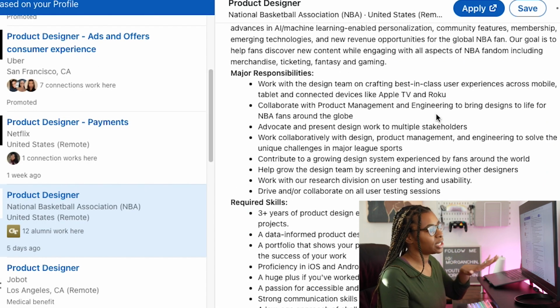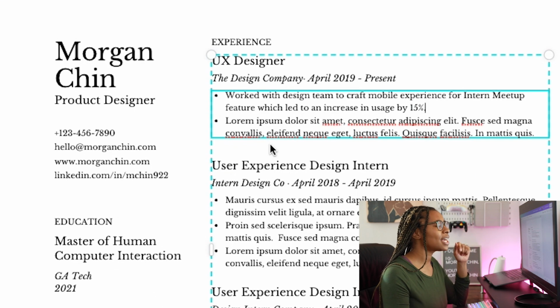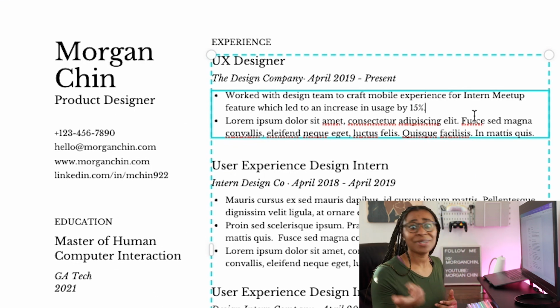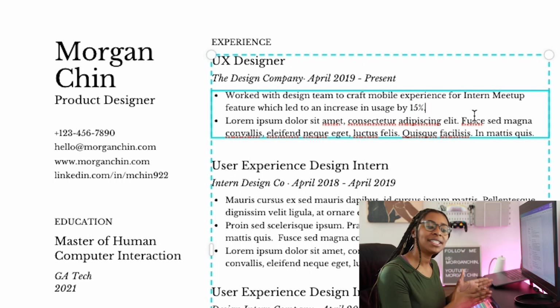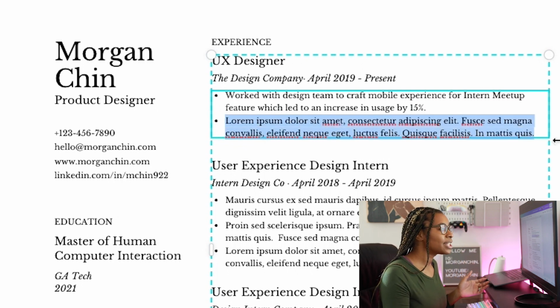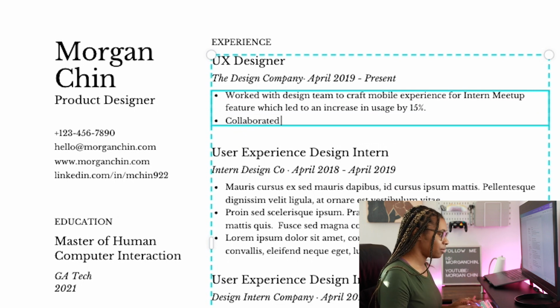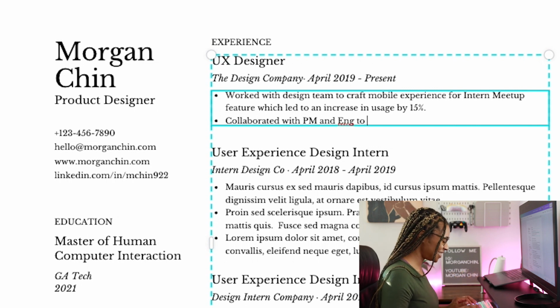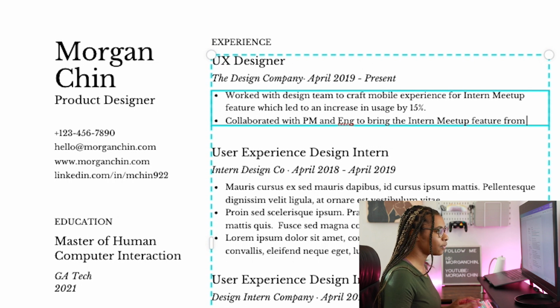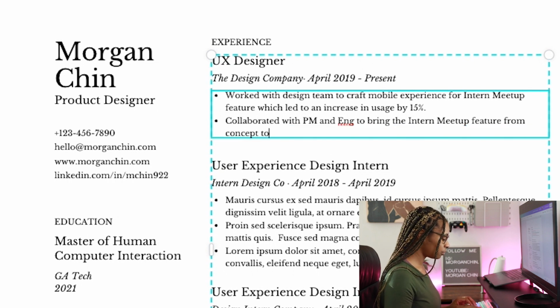So it says collaborate with PM and Eng to bring designs to life. Oh, I did that on an internship. I actually worked with the PM. I worked with engineering and brought a product from idea all the way to shipping. So I'm going to say, hey, in this project, I collaborated with PM and Eng, actually like write that out, to bring the intern mobile meetup feature from concept to launch, which led to maybe a profit of X amount of dollars.